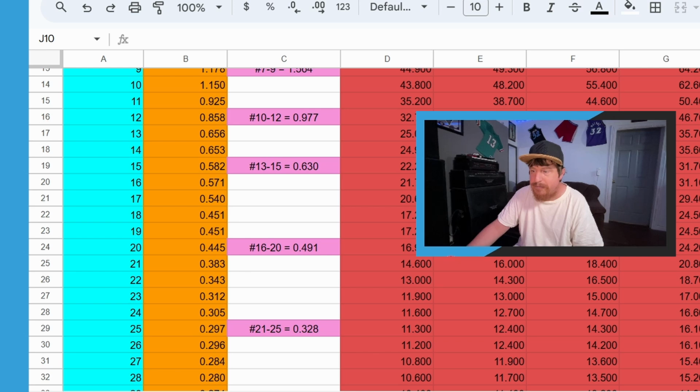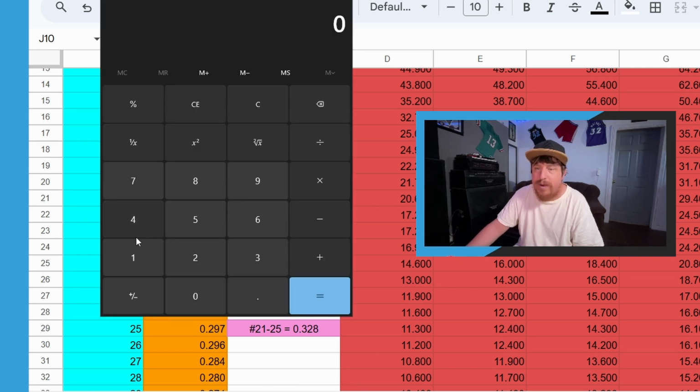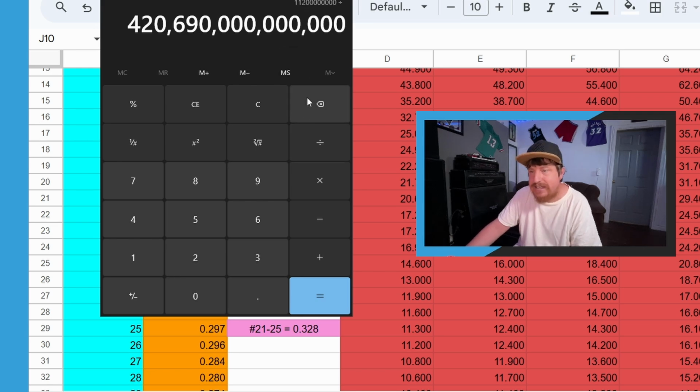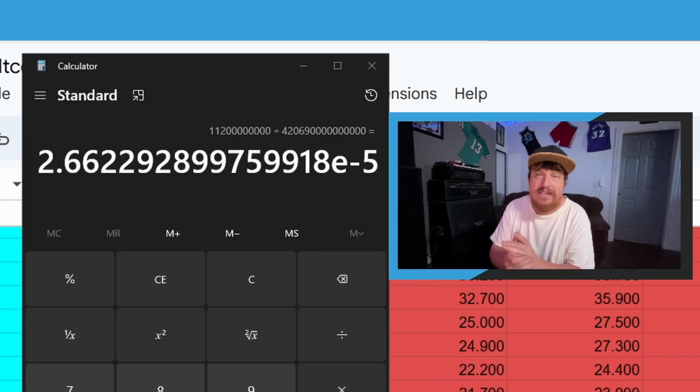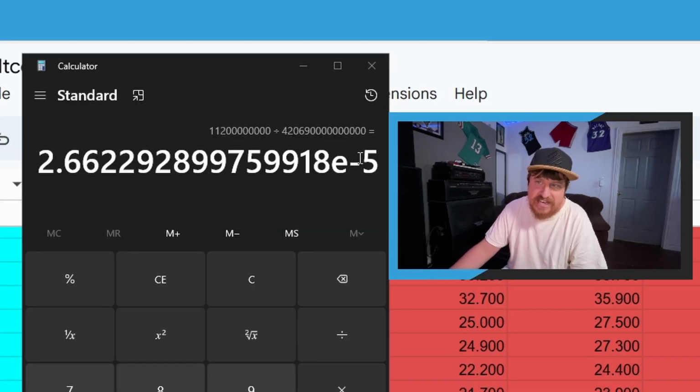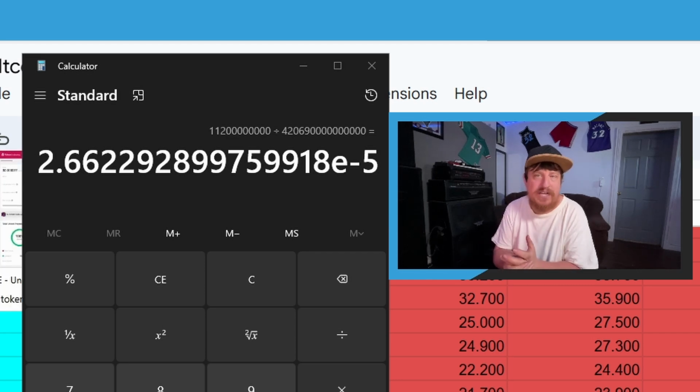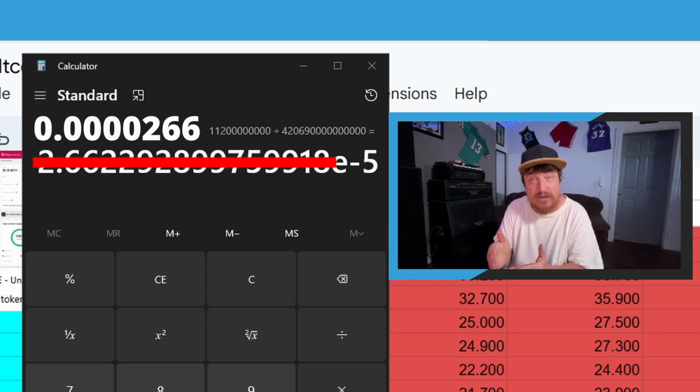Come back over here, pull up the calculator, and we have 11.2 billion. So we're going to type in 11.2 billion divided by, and paste that gigantic circulating supply, hit equal, and that's going to give us our first projected price for Pepe of 2.66. Now, the important thing to keep in mind is that at the very end of this calculation, it says -5. Basically what that means is you take this decimal point and move it to the left 5 places. So the actual price projection would be 0.0000, so 4 zeros, and then 266.